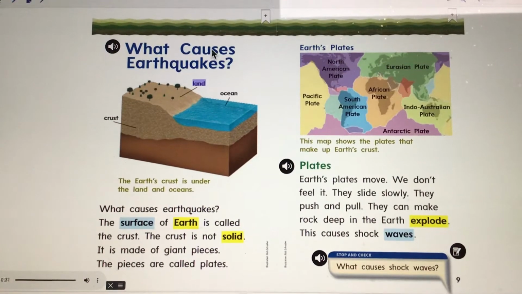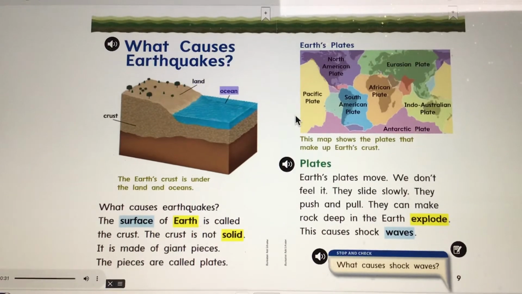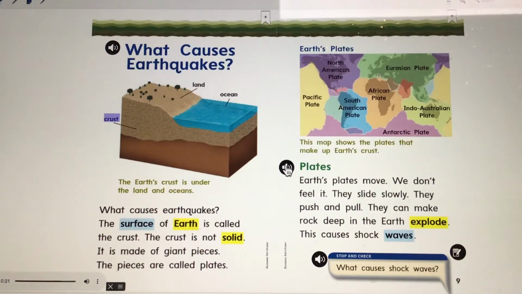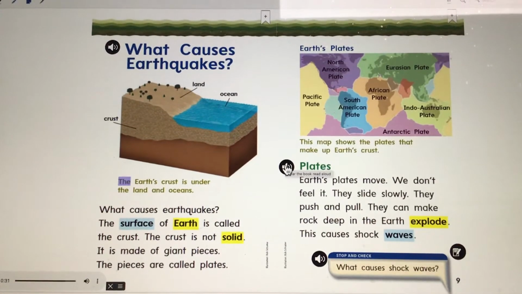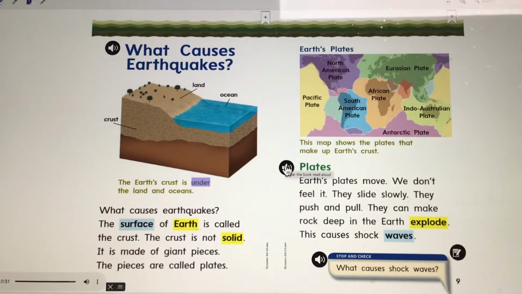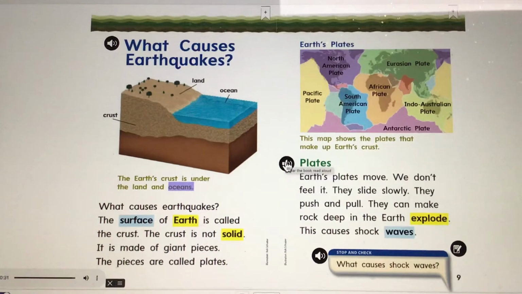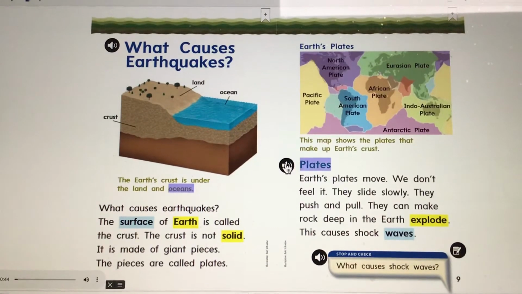Diagram labels: land, ocean, crust. Caption: the Earth's crust is under the land and oceans. Plates.